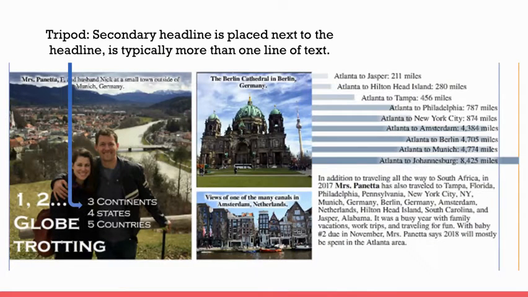The next type is this tripod style. So this is where the secondary headline is placed next to the headline. Usually it would be more than one line of text. So you've got your larger headline here and then a few lines here that are a little bit smaller. Okay, so something to think about.